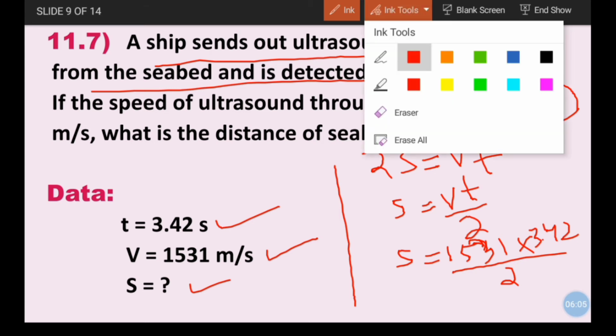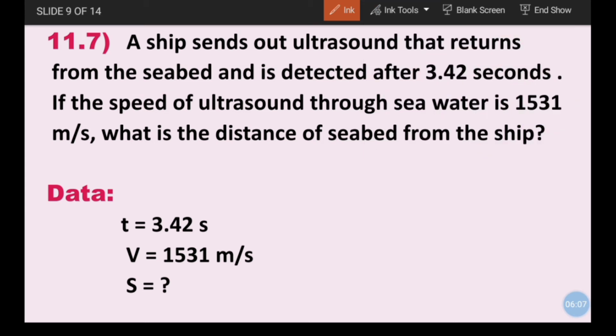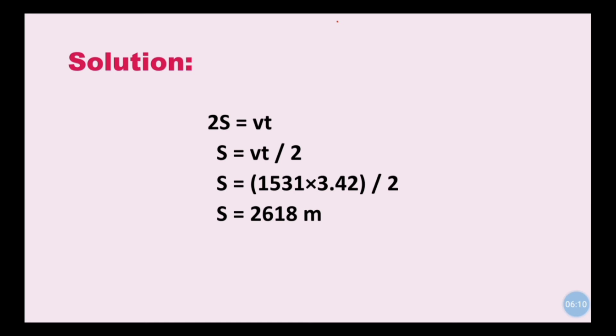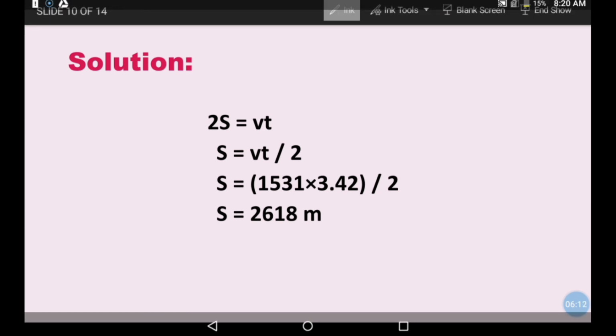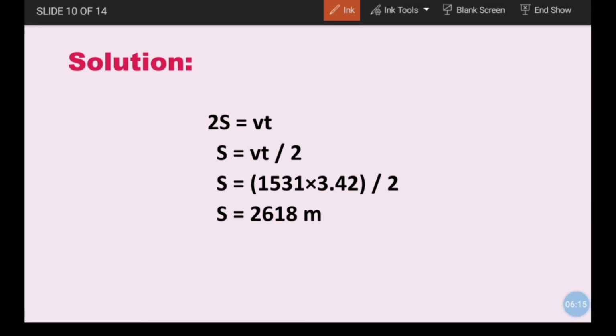And finally we will get the result, which is 2618. 1531 multiply 3.42 divide by 2, we will get the result 2618, which is the depth of the sea.